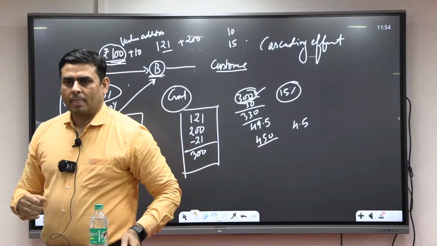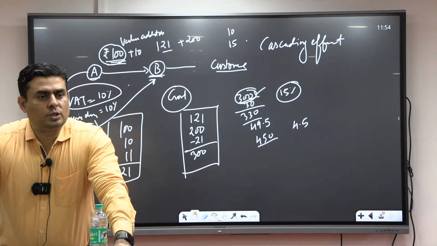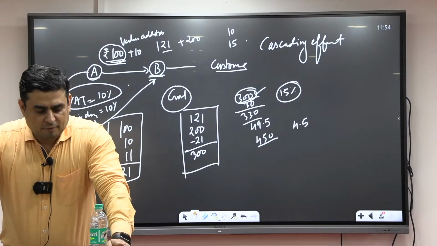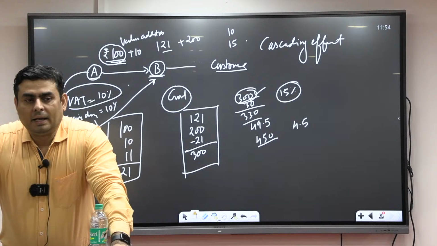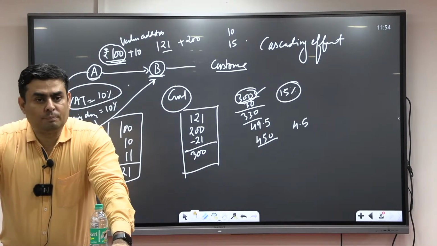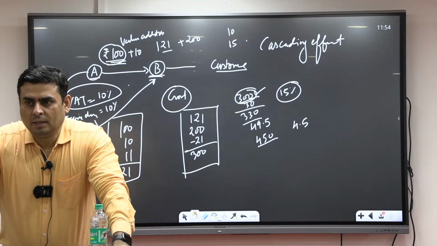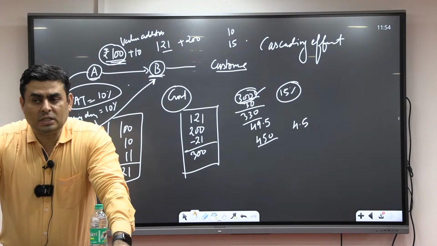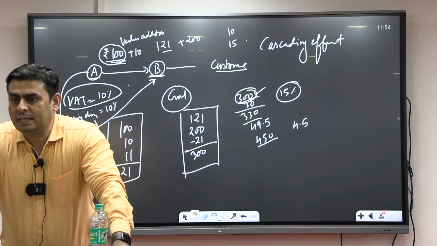Fine. So for example, the Supreme Court said that the right to education is a fundamental right. But do you think the fundamental right is available just by this? It is going to be available only when the government, meaning parliament, passes a law. The Supreme Court directed the government that the right to education is a fundamental right, and you have to initiate a law so that it is guaranteed.